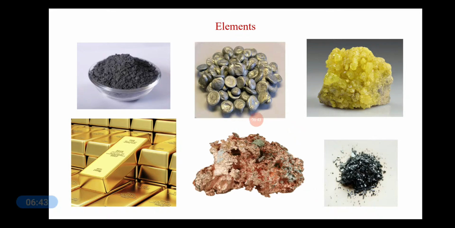But they all are made up of atoms. Iron is made up of iron atoms only. Zinc granules are made up of zinc atoms only. Sulfur is made up of sulfur atoms. Gold with gold atoms. Copper with copper atoms. And iodine with iodine atoms. So children, these are different examples of elements. We will study about these elements as pure substances in our next video in detail.